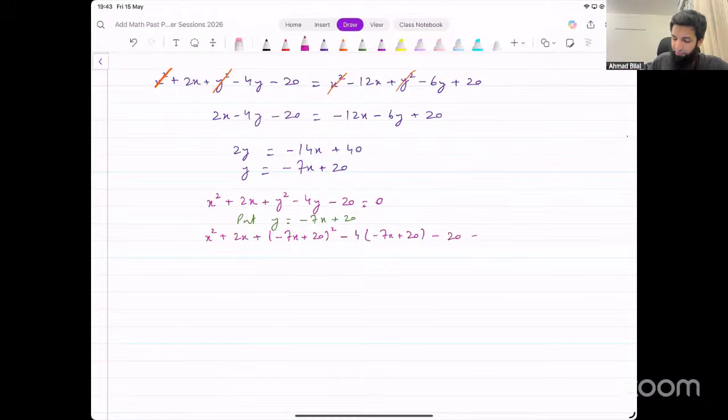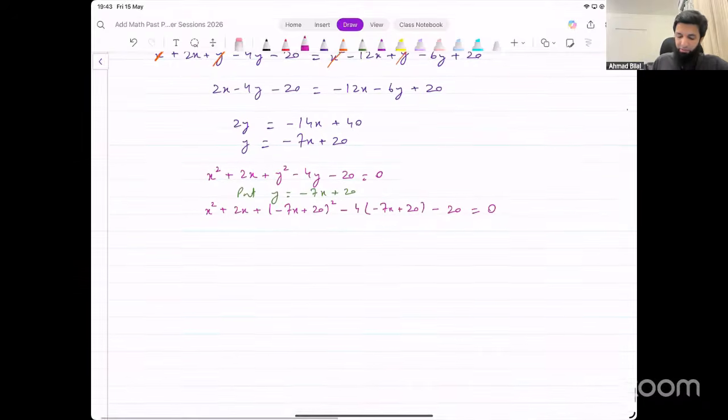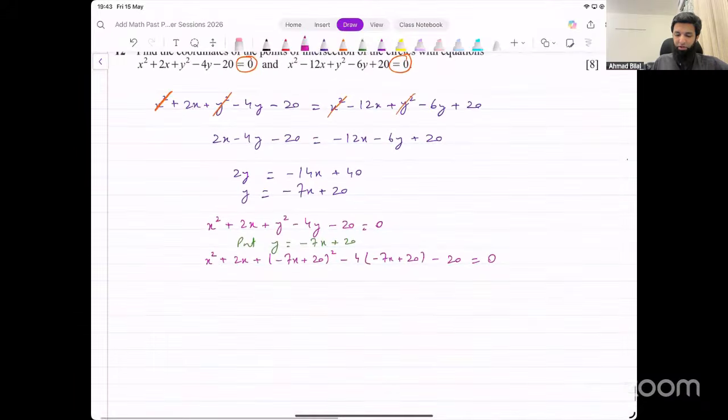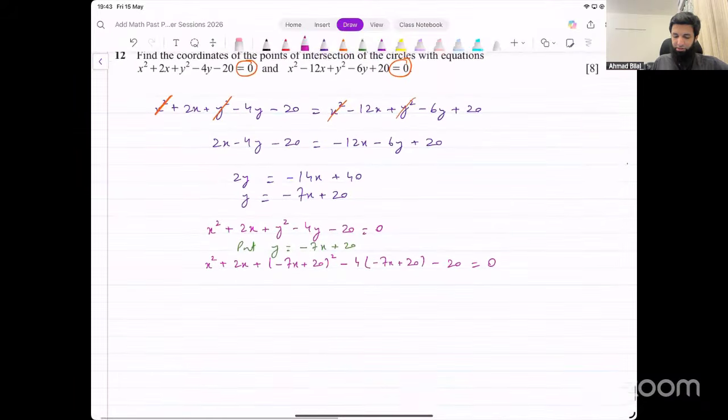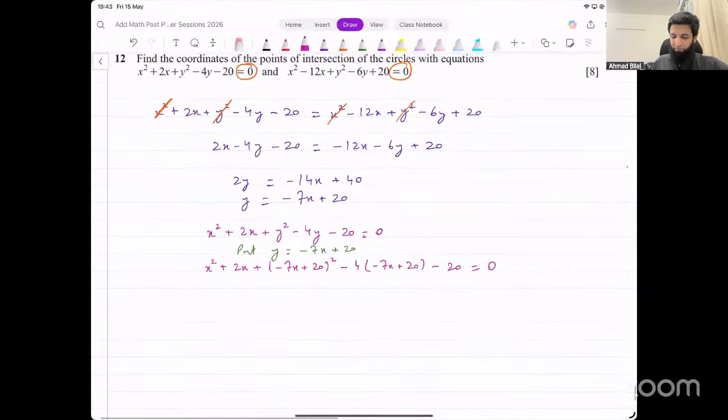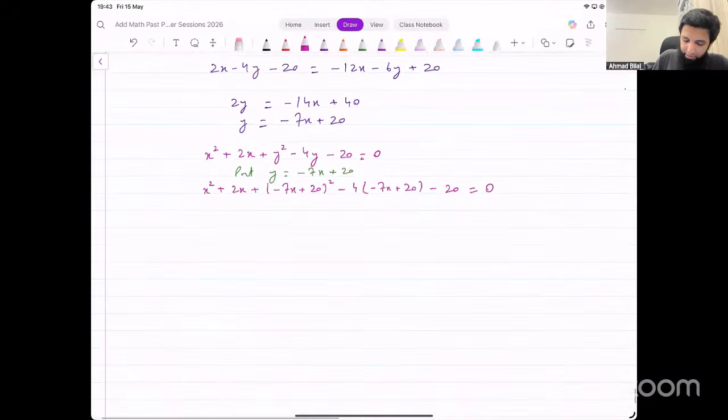Now, by this time, when you reach the end of the paper, the probability of making careless mistakes also increases. So you have to make sure that you are very focused. I'll just check my working again. x squared plus 2x plus (minus 7x plus 20) whole squared minus 4 into (minus 7x plus 20) minus 20. Looks okay.